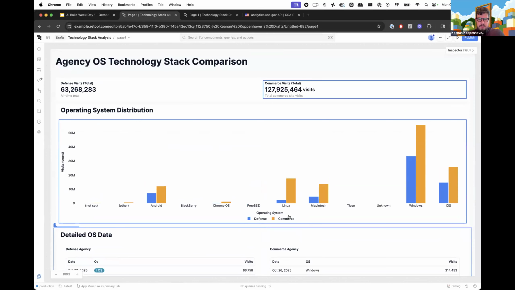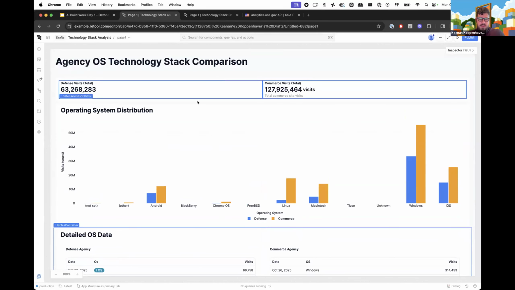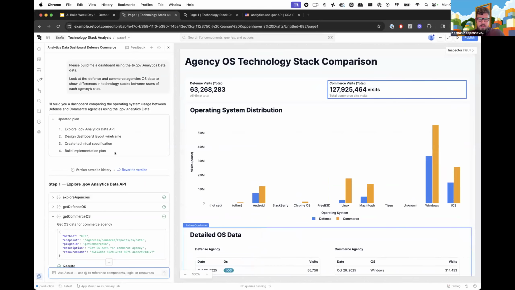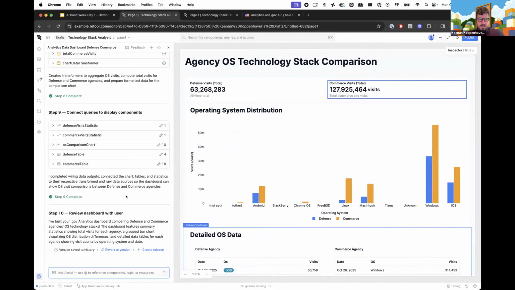This is cool, but it's a little bit less flexible than I would like because we're only comparing the defense and the commerce agencies here. There are a ton more agencies in the federal government that I'm also curious about. So what I think I'm going to do is pop open Assist again.